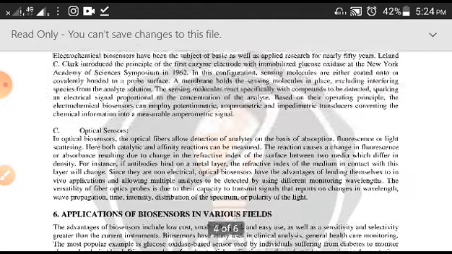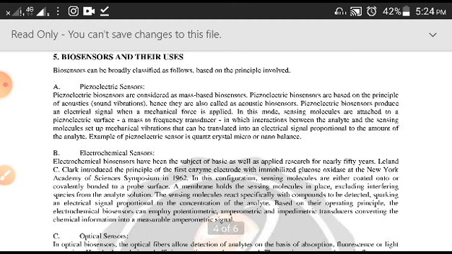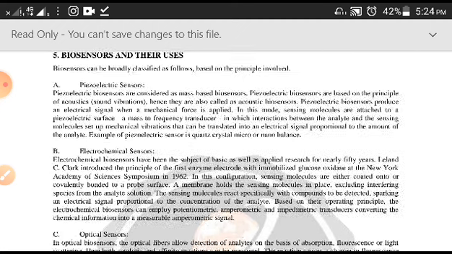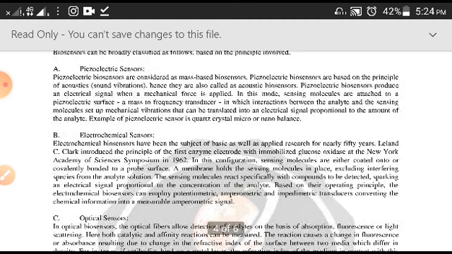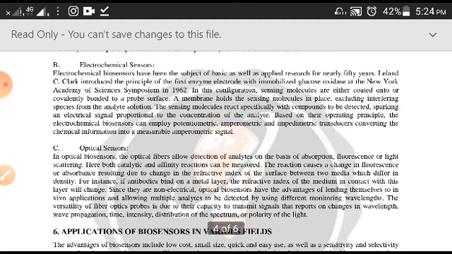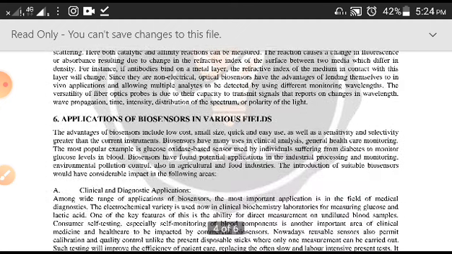Okay, so these are the three biosensors there: piezoelectric sensors, or you can call them acoustic biosensors, electrochemical sensors, and optical sensors. Now we'll see some of the applications.